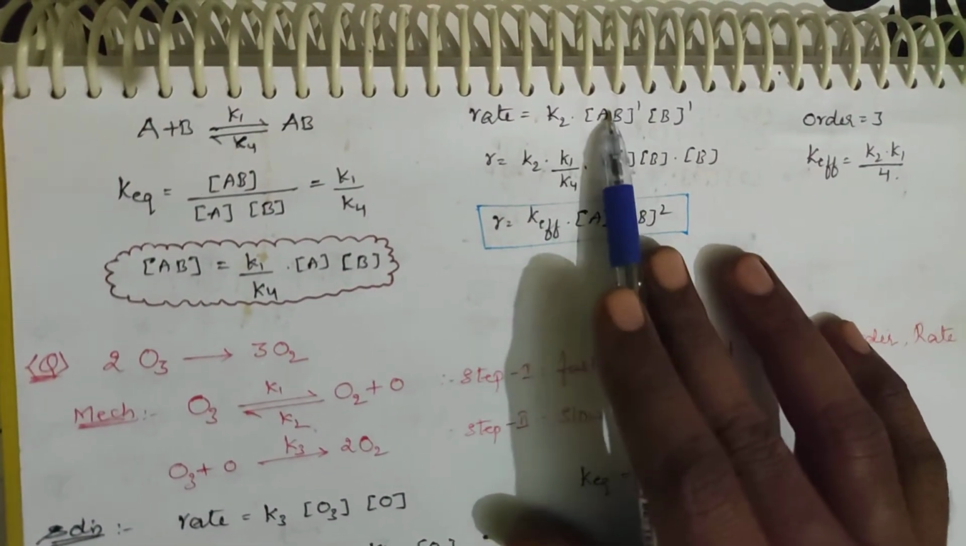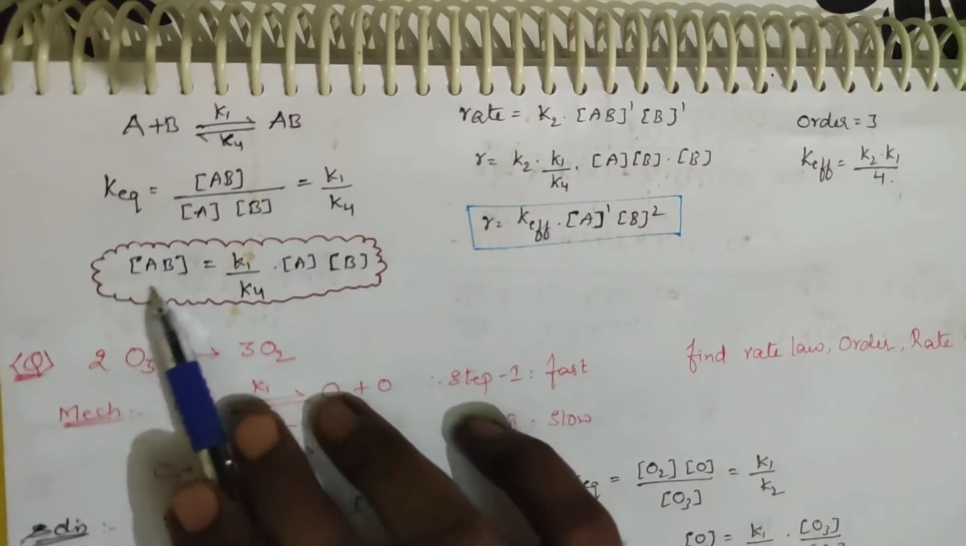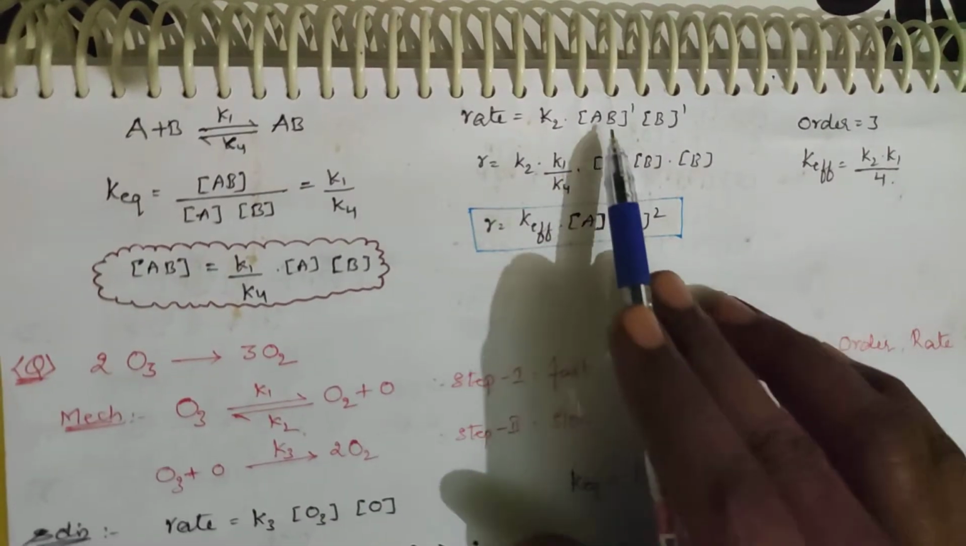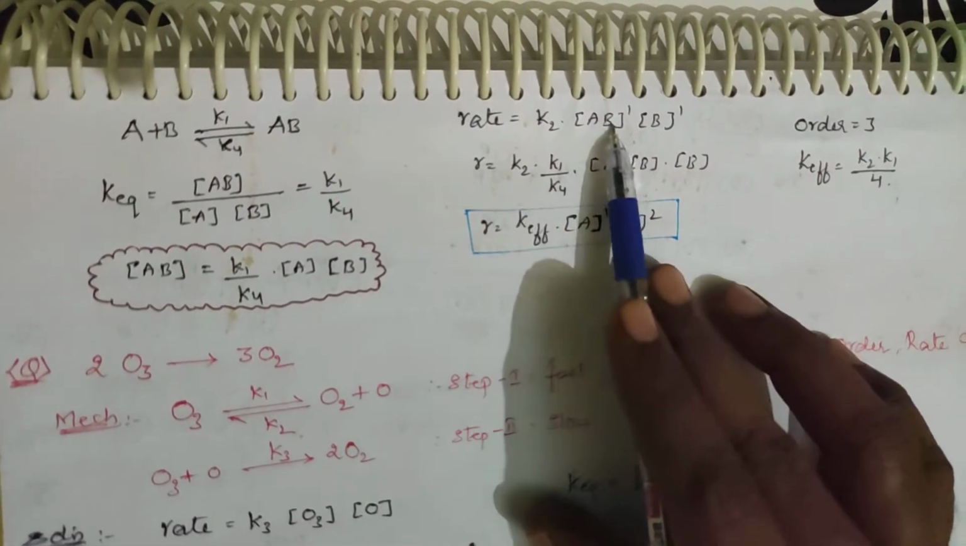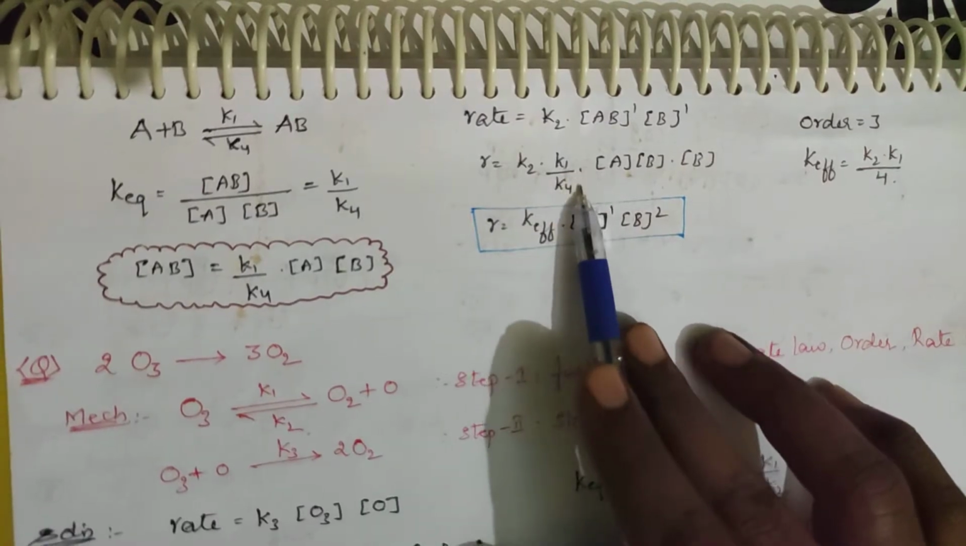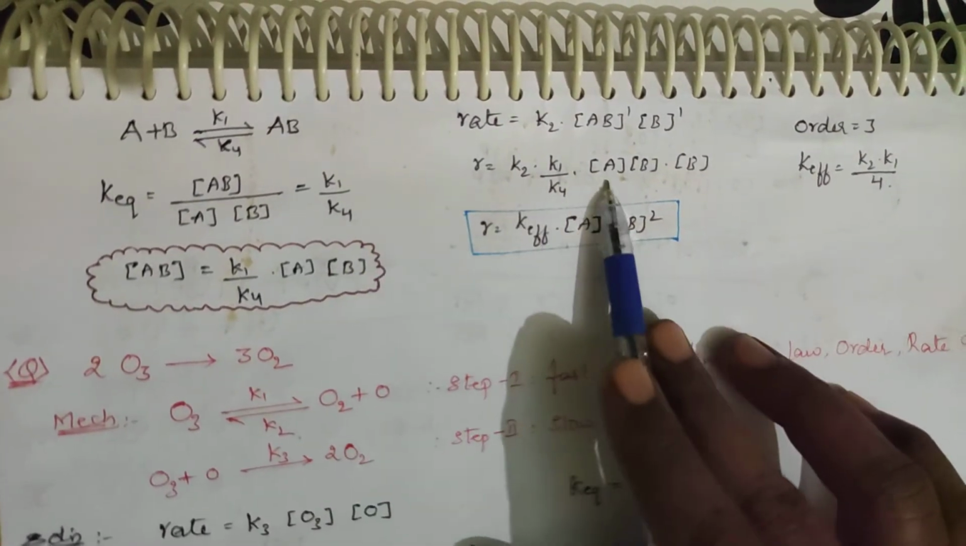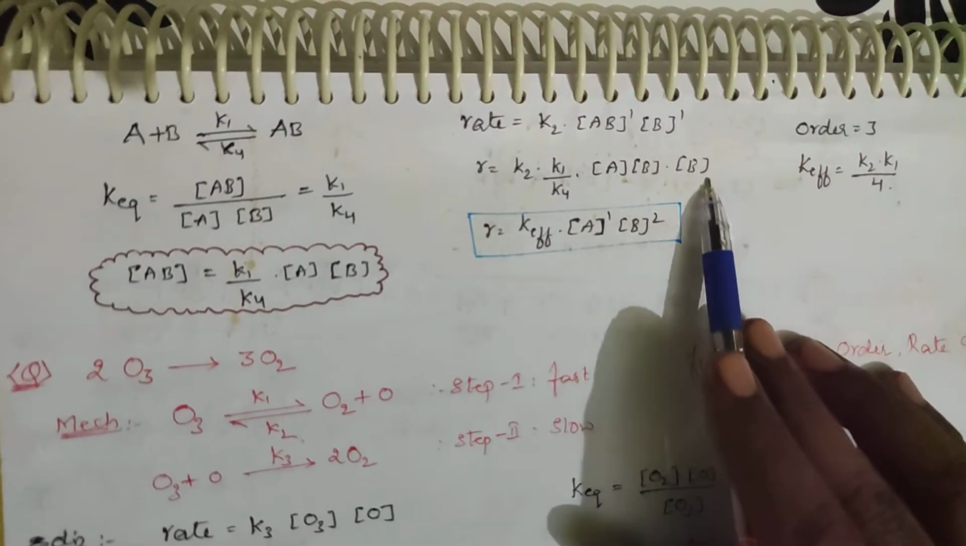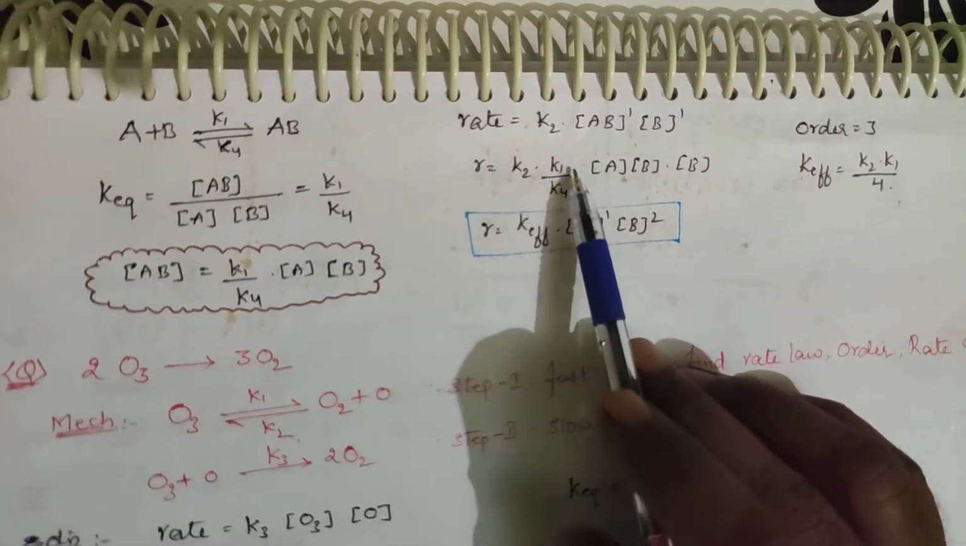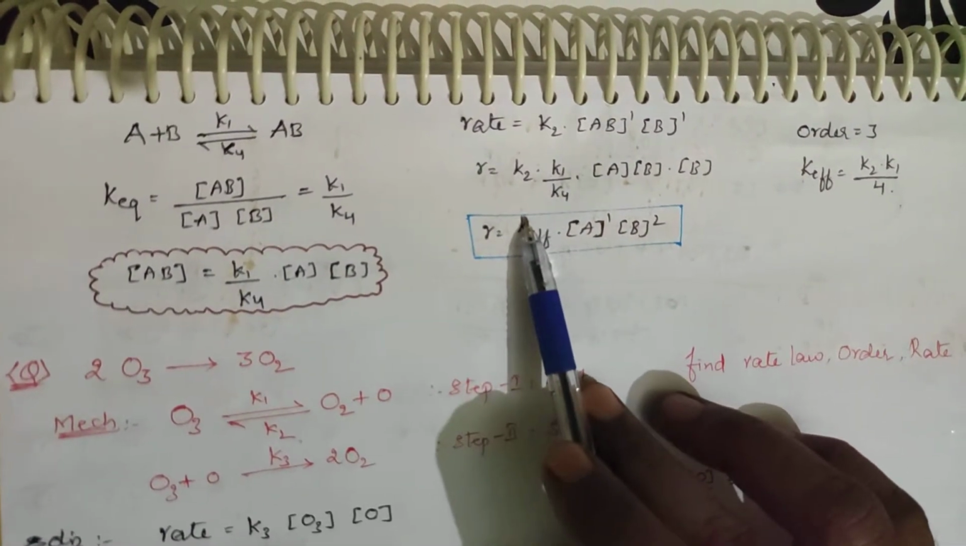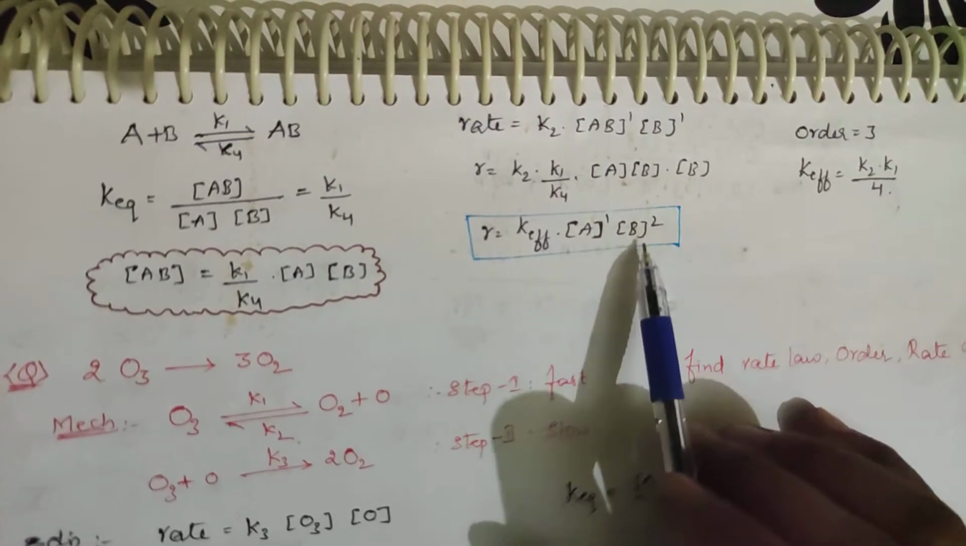For removing AB, we have brought this in. So in place of AB, you replace this. K2 is taken as K2, and AB means K1 by K4 into concentration of A into B. So AB has gone. Now B. So K2 into K1 by K4, I am taking it as K effective, into A concentration, B whole power square.